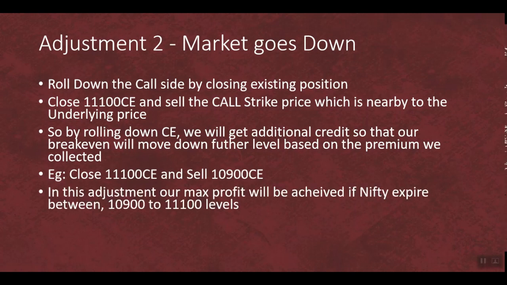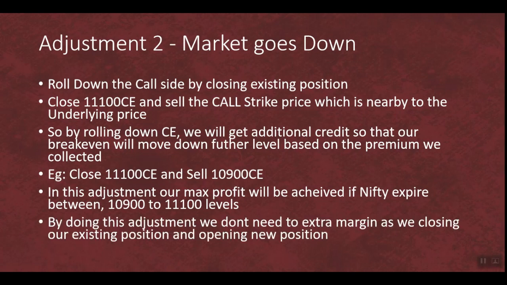In this adjustment, our maximum profit will be achieved if Nifty expires between 10,900 and 11,100, because we have converted our short straddle into an inverse short straddle. Which means we have the sold call option at 10,900 and the sold put option at the upside level, which is an inverse short straddle.